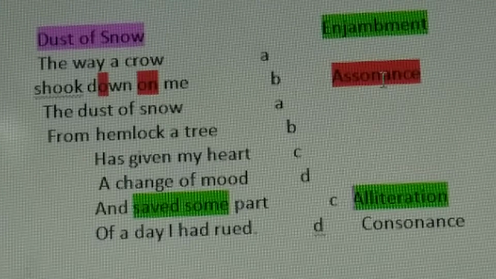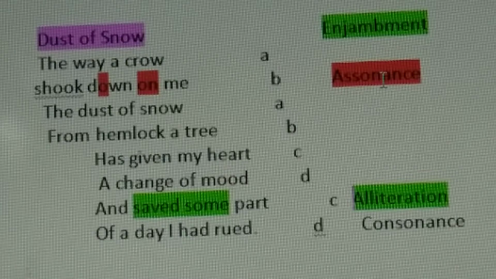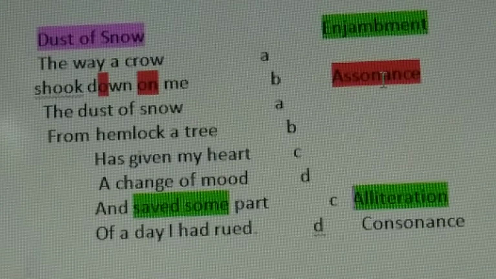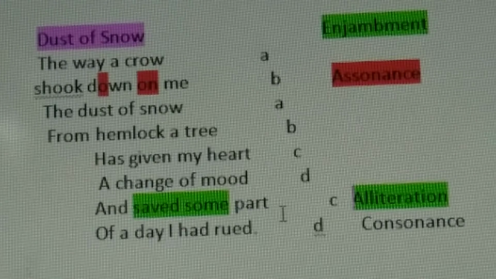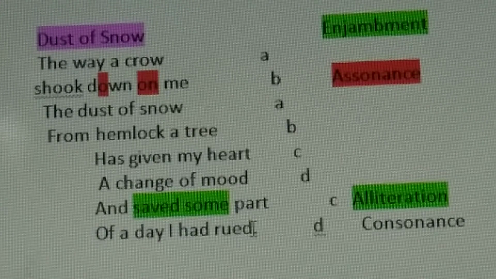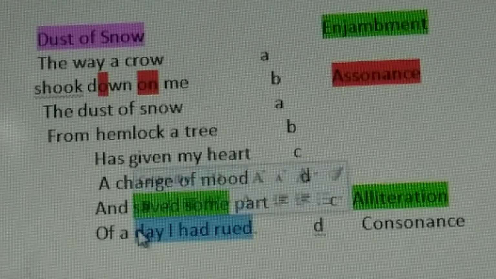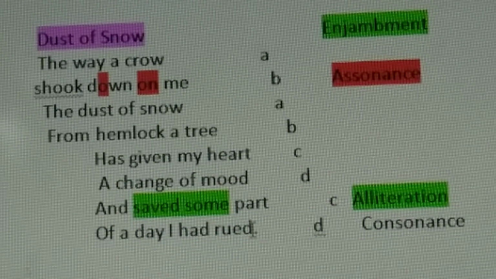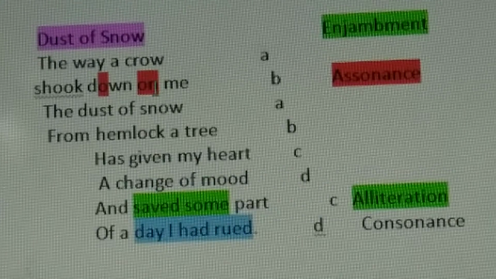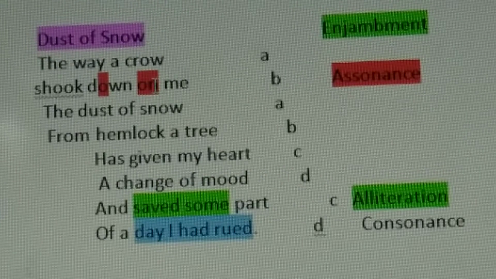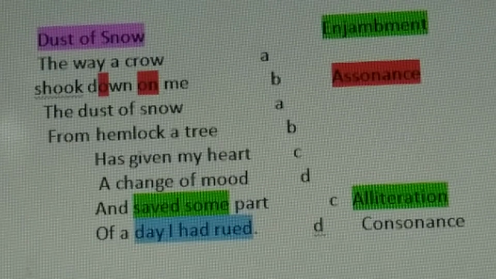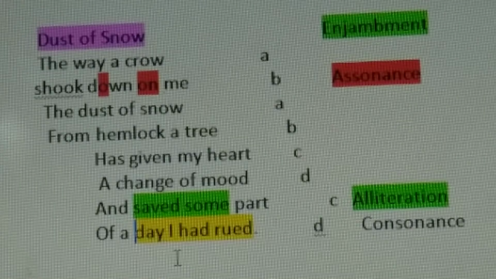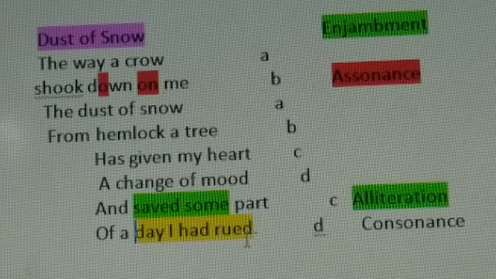You know there are 5 vowels in English: A, E, I, O, U. Out of the 26 letters of the alphabet, 5 are vowels and the remaining are consonants. Now we would ask, what if a consonant is repeated in a similar manner? In the second line, a vowel is repeated, and in the last line of the poem, a consonant is repeated. D. Here it is in the beginning, here it is at the end, here it is at the end.